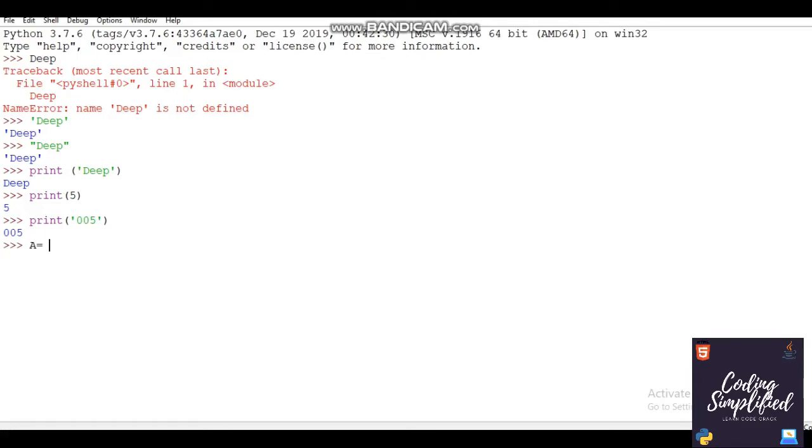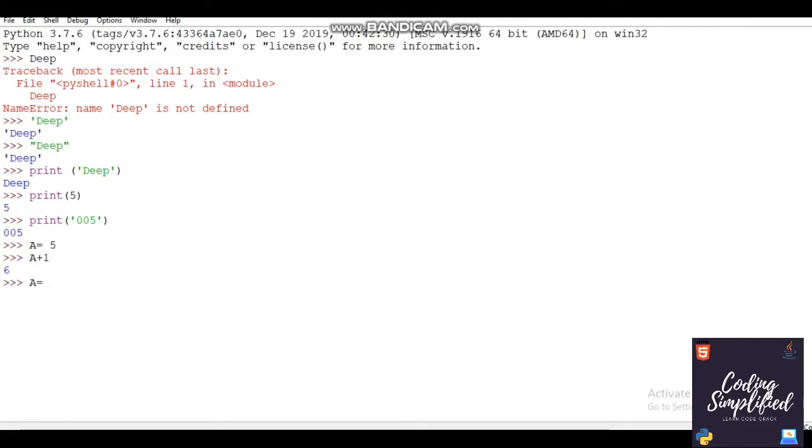So you must ask why its value cannot be changed. Why can't a string's value be changed? You need to know this. So let's take a as 5. It is an integer value, isn't it? So let's do a plus 1. See, it gives you 6. It is actually adding 5 plus 1, which is 6.